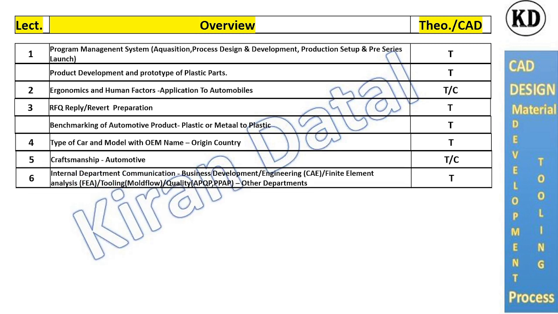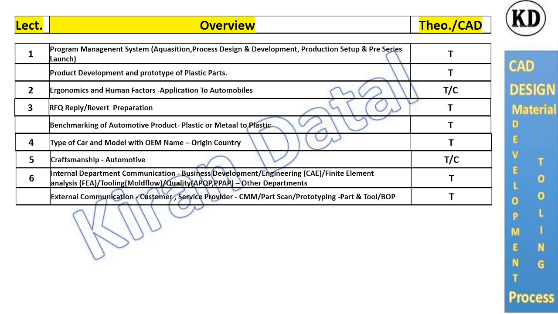Next one will be internal department communications. In the internal departments of a company, there will be business development and engineering departments, which will help in CAE analysis. Next is the tooling department, with whom we have to communicate for mold flow. The quality department prepares documents like APQP, PPAP, and other internal departments.